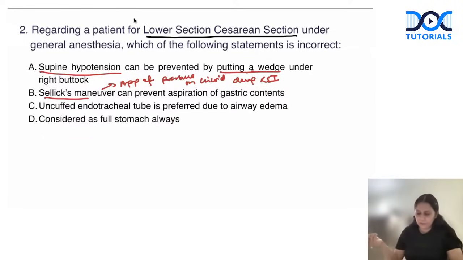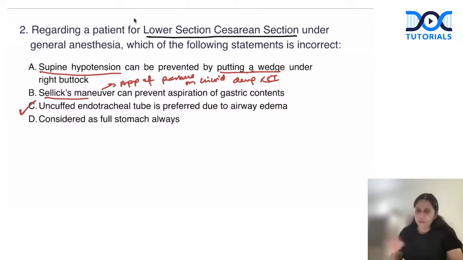Uncuffed ET tube is preferred due to airway edema. Guys, these patients are high risk for aspiration. So we always prefer to put a cuffed ET tube. An uncuffed ET tube would never be preferred, right? So a cuffed ET tube is what we will prefer in them. So this is incorrect. Considered as full stomach always? Yes, I told you, anytime they had their meal, we always consider them full stomach. Okay. So C is an incorrect answer.